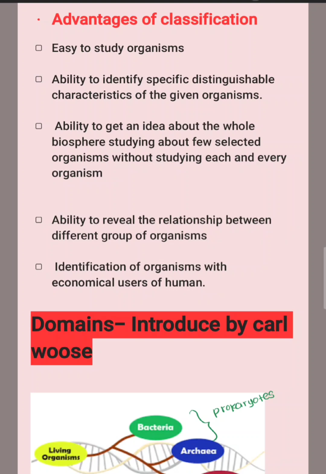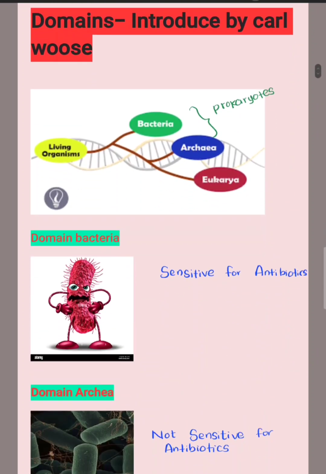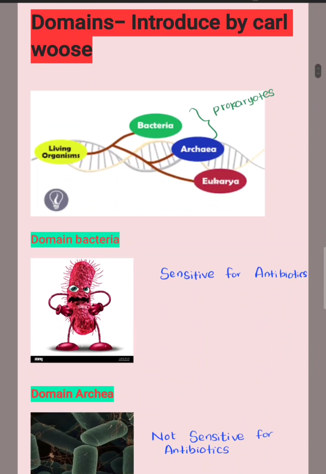Let's see how to do the classification of organisms. We can classify all the organisms into 3 domains. It was introduced by Carl Woese. Let's see what the 3 domains are. First one is domain Bacteria, the other one is domain Archaea, the next one is domain Eukarya.